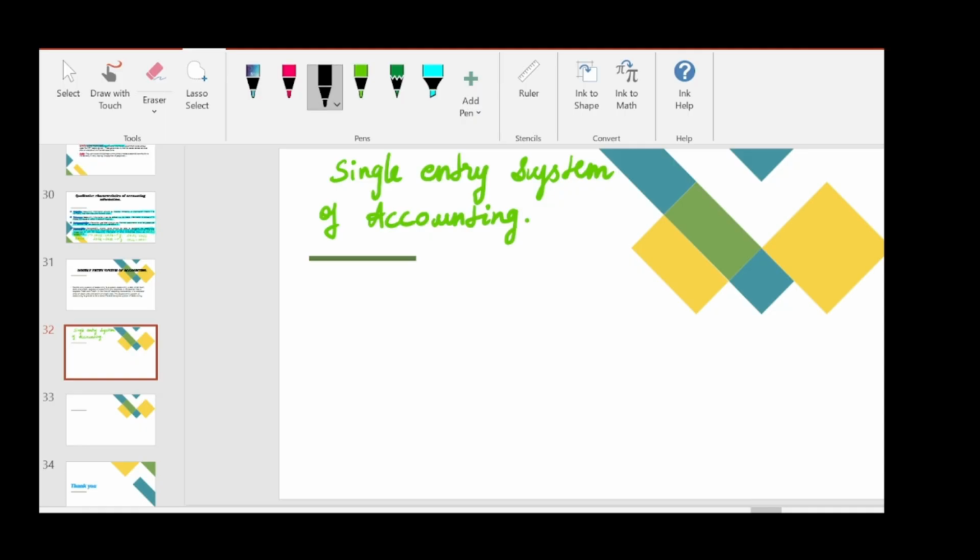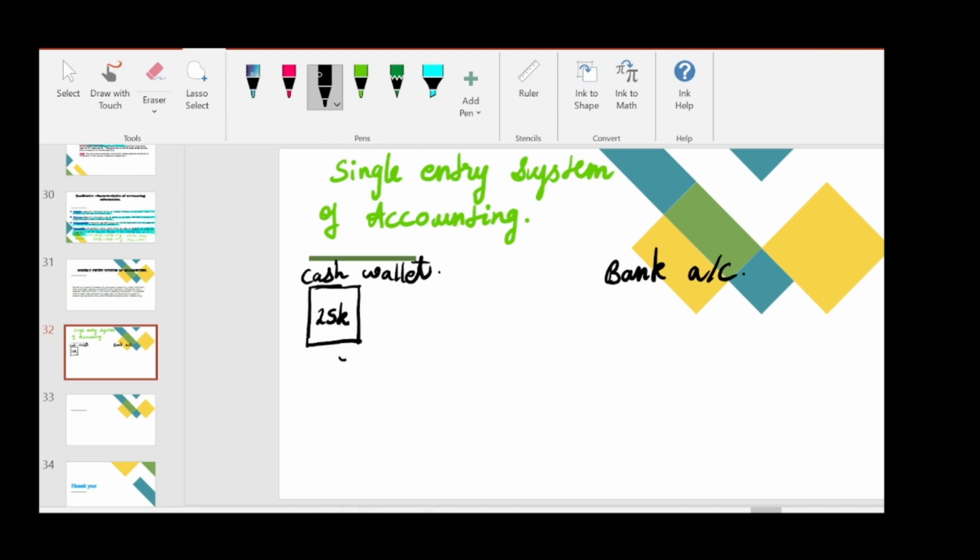For example, let's imagine this is our cash wallet. We have 25,000 with us, and we are going to open our bank account.